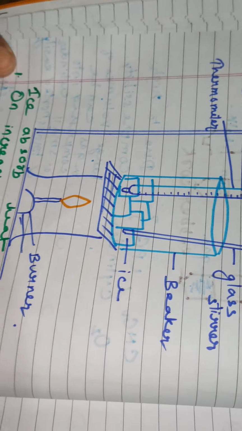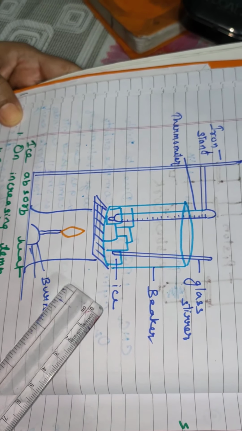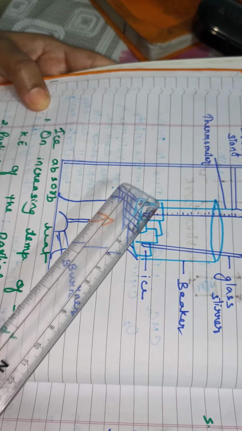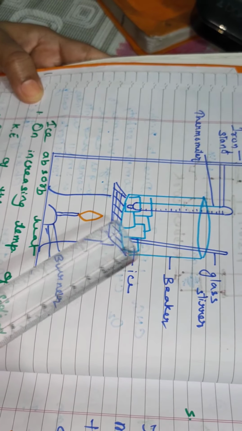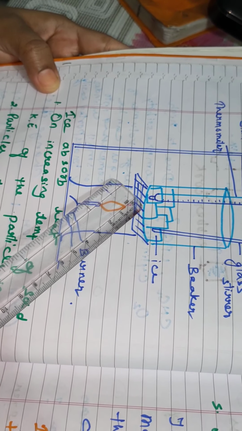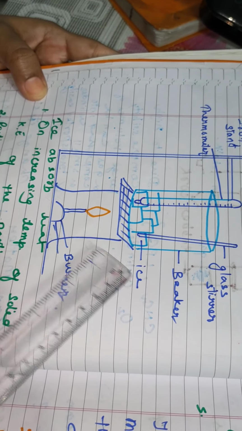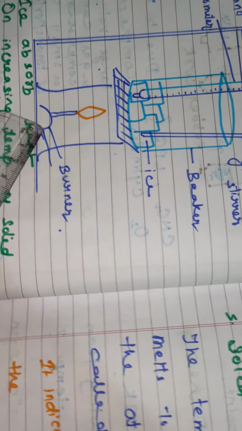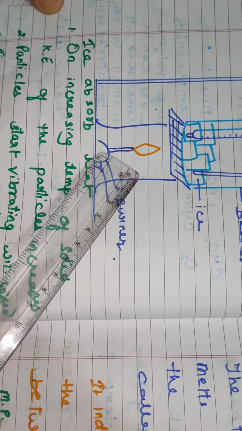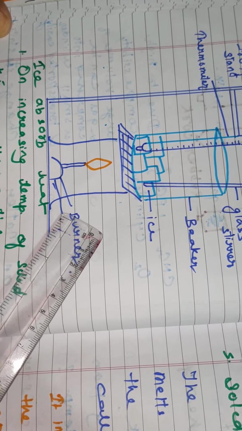Here in this experiment, we have to take a glass beaker containing ice cube 150 gram and arrange laboratory thermometer, in which the bulb of the thermometer should be in constant touch with the ice, and glass stirrer we have to take, and Bunsen burner we have to keep under the fire gas, and tripod stand.